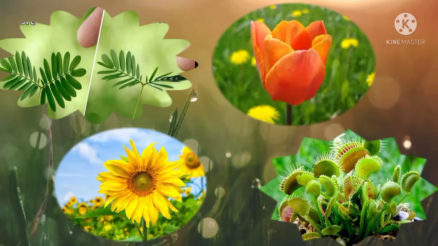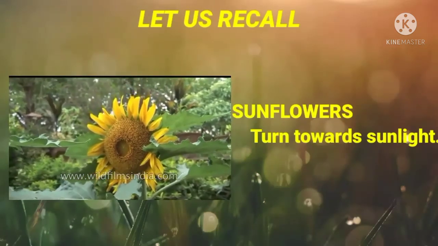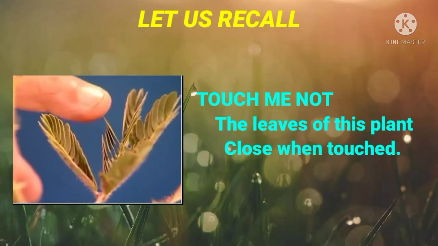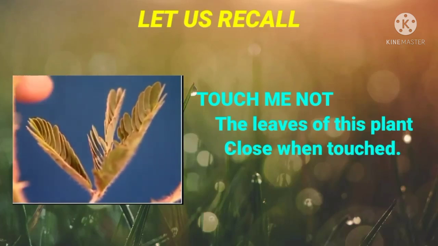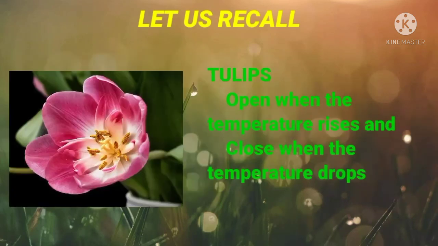Next, plants. Plants respond to stimuli such as light, touch, gravity, temperature and water. For example, sunflowers turn towards sunlight. The leaves of a touch-me-not plant close when we touch them. Next, the Venus flytrap closes its leaves to capture insects that sit on them. And the last one is tulips. Tulips open when the temperature rises and close when the temperature drops.